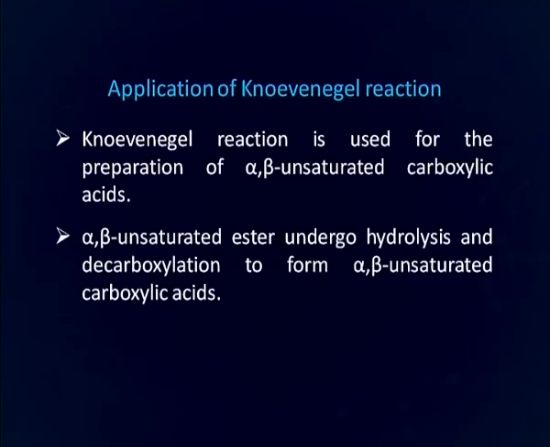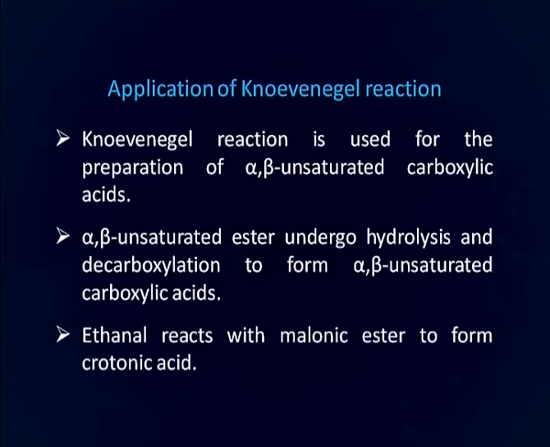Knoevenagel reaction is also used for the preparation of alpha beta unsaturated carboxylic acid. Alpha beta unsaturated ester undergoes hydrolysis and decarboxylation to form alpha beta unsaturated carboxylic acid. Acetaldehyde reacts with malonic ester to form crotonic acid by the following sequence of reactions.